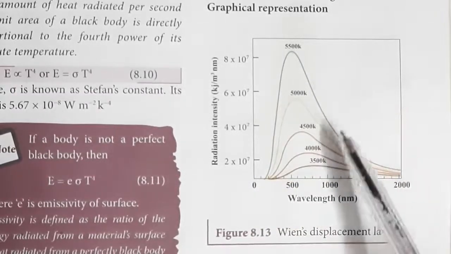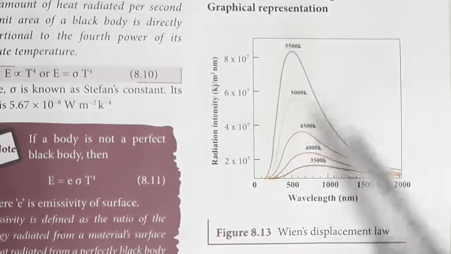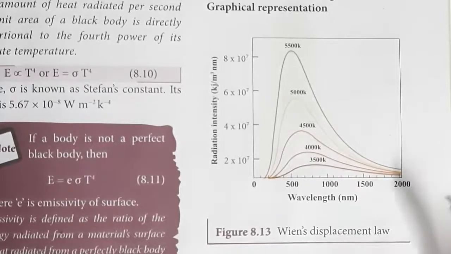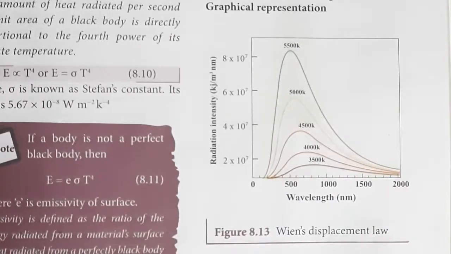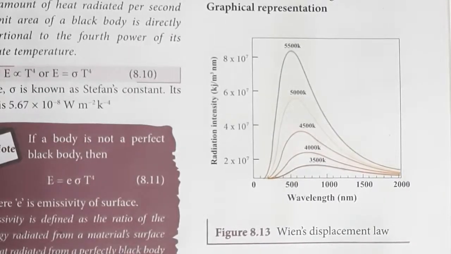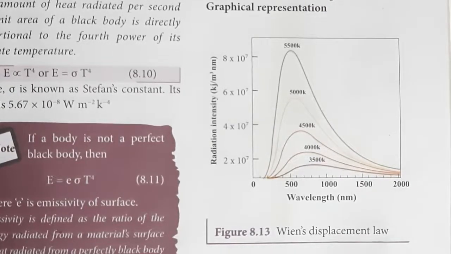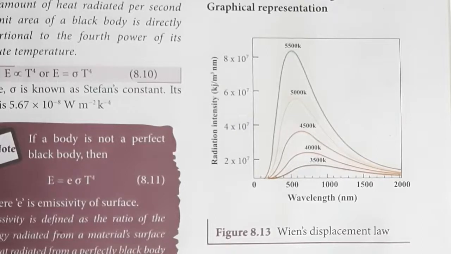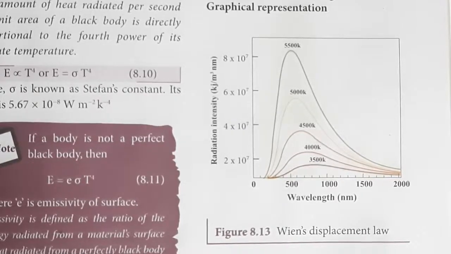So what do we mean by this? The peak wavelength is inversely proportional to temperature; as temperature increases, the wavelength of maximum intensity decreases. This curve, the graph between wavelength and radiation intensity, is known as the black body radiation curve.